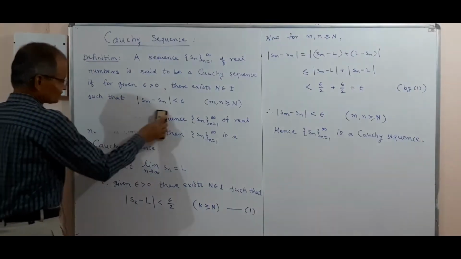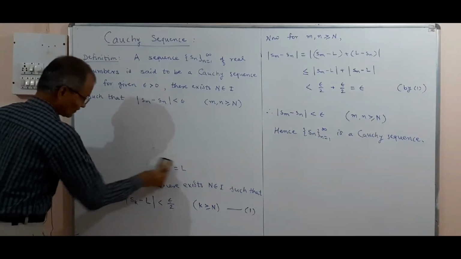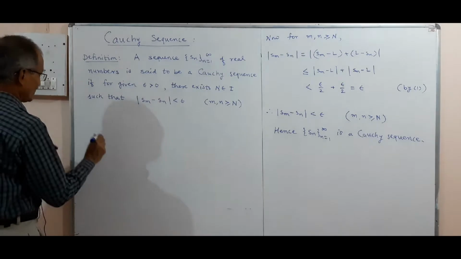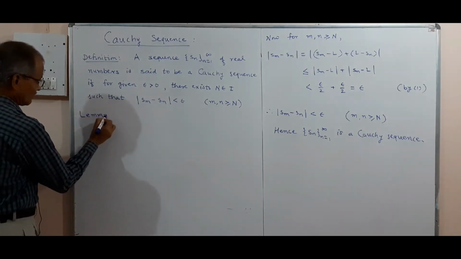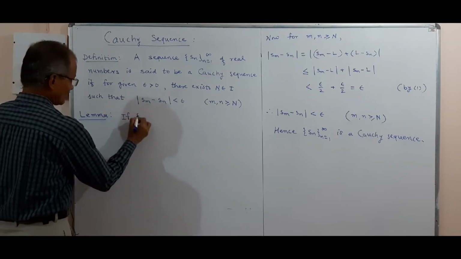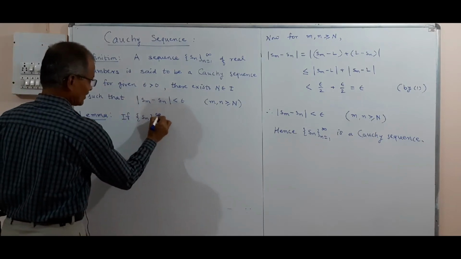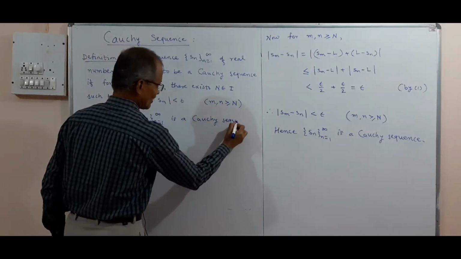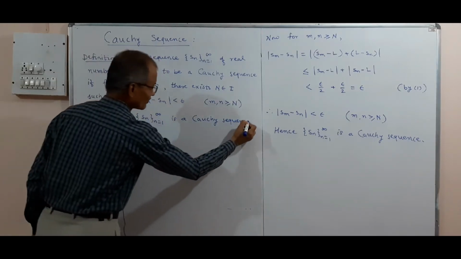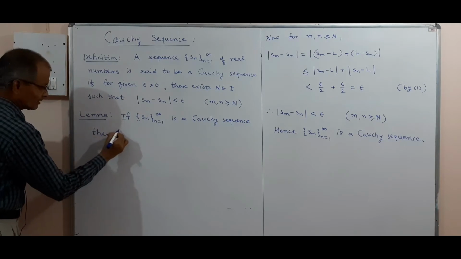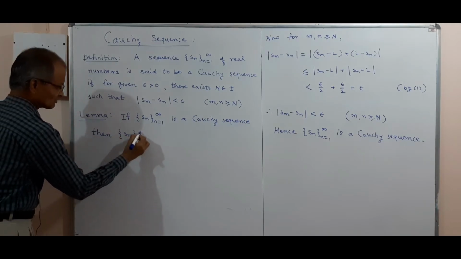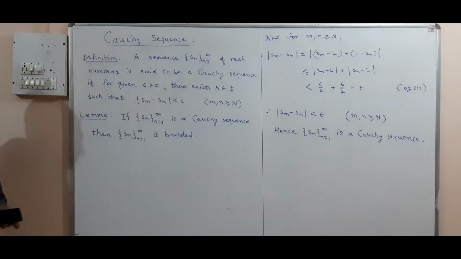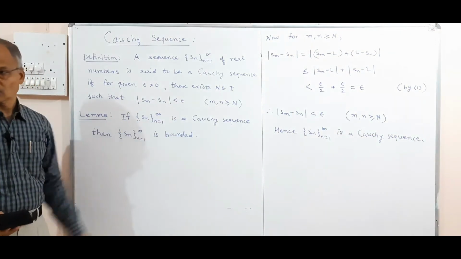The lemma is: if Sn is a Cauchy sequence, then Sn is bounded. A Cauchy sequence is a bounded sequence. That we have to prove.